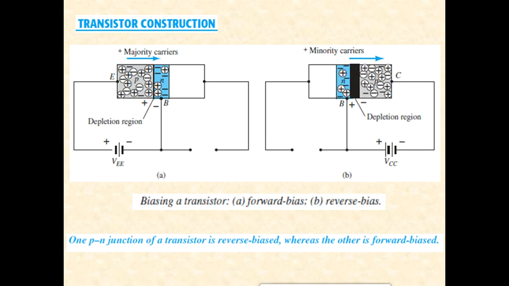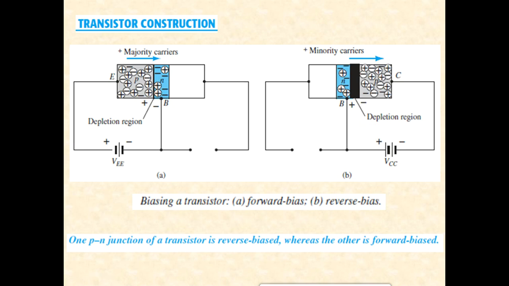To summarize, in a transistor, when one junction is forward biased, majority carrier current flows, and when the other junction is reverse biased, only minority carrier flow occurs. Now can we combine these two scenarios?